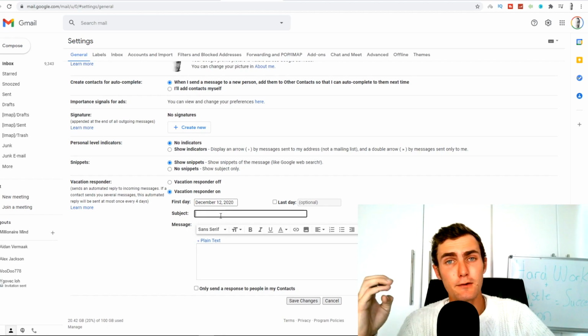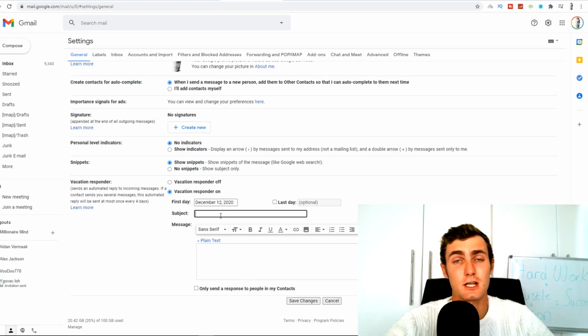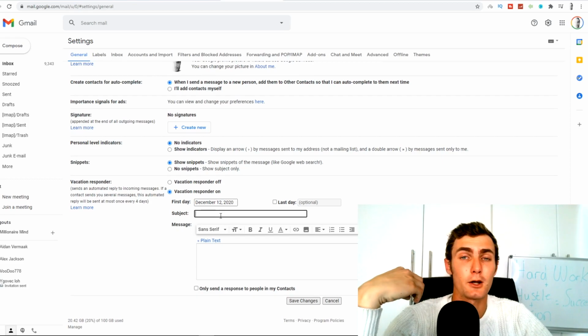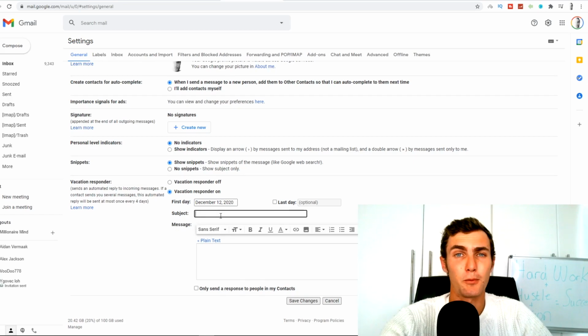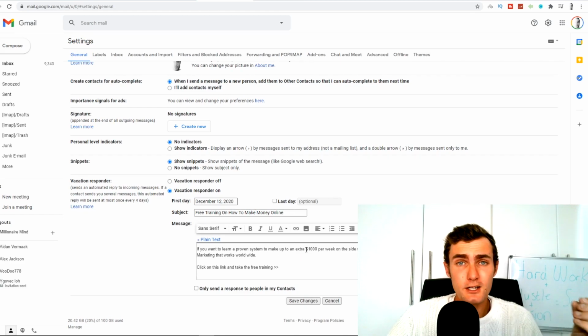So what this means is every time someone sends an email to your email address, you are going to respond with an automatic response, right? What I really like about this is it's all automated. The software is replying for you, and you can seem like an organic responder responding to people. So I just quickly set this up for you guys. All I said here was in the subject, free training on how to make money online. In the body of the email, I said, if you want to learn a proven system to make an extra $1,000 per week on the side with affiliate marketing that works worldwide, click on this link and take the free training. So let me show you.